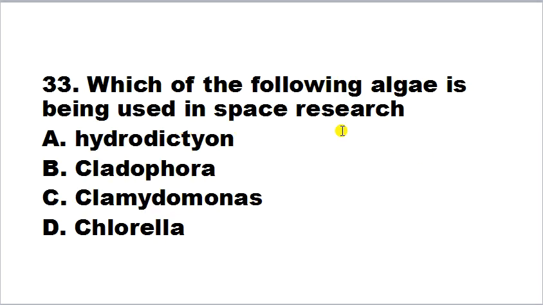Which of the following algae is being used in space research? Hydrodictyon, Cladophora, Cladomonas and D. Chlorella. So the correct answer is D. Chlorella has been considered for use in space for quite a lot of reasons. The primary purpose of the algae is to provide oxygen, consume the carbon dioxide that is exhaled by humans, and convert the nitrogen-filled waste. So Chlorella is the first algae that was used in space research.